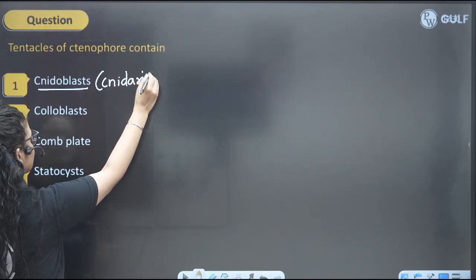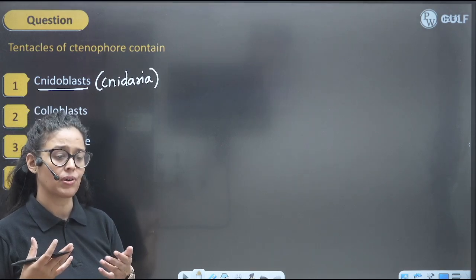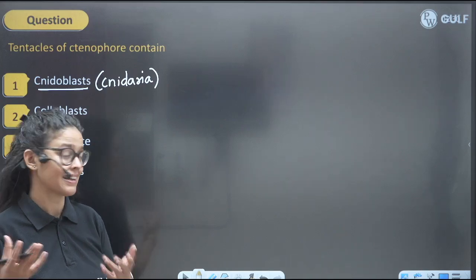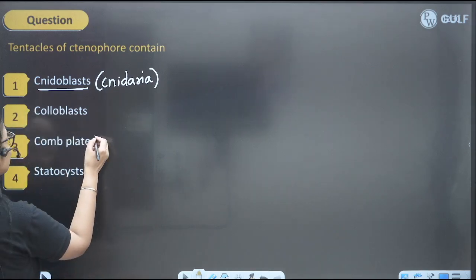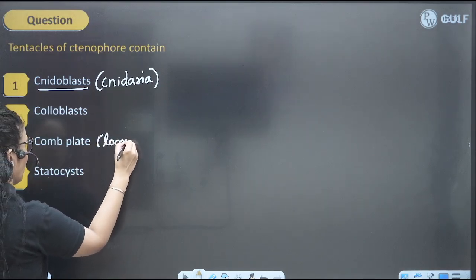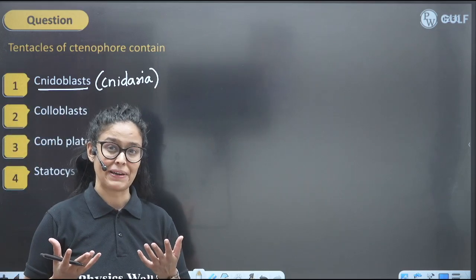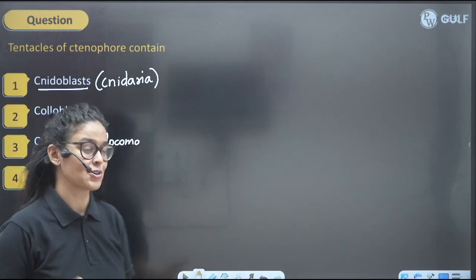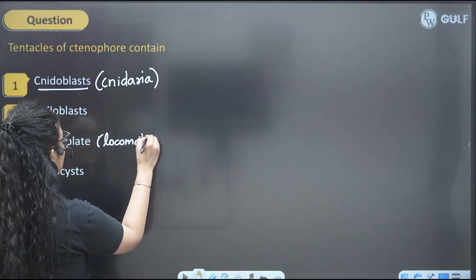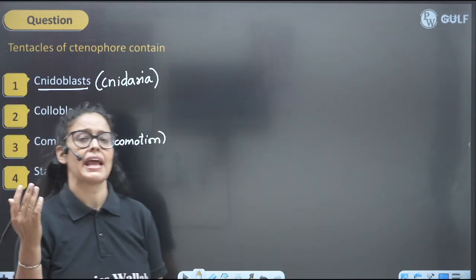These are present on the body surface and tentacles of Cnidaria for adhesion, offense and defense, right? When we talk about comb plates, they are present in Ctenophora, but for locomotion. The eight median comb plates, ciliated plates on their body, are for locomotion, right? So it has a purpose in locomotion. And the statocyst is present in their aboral region.